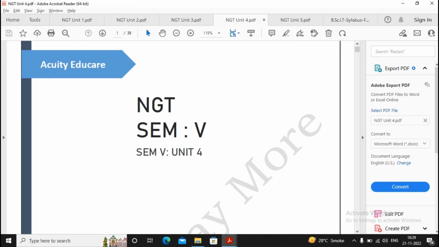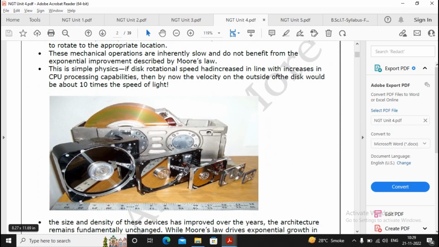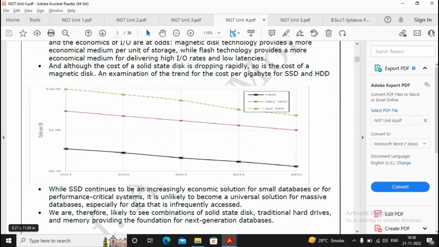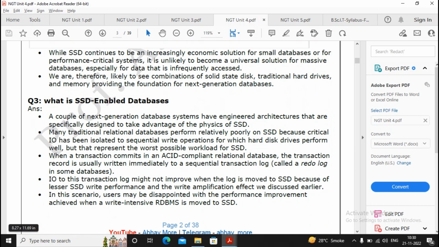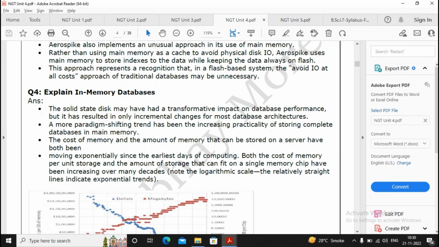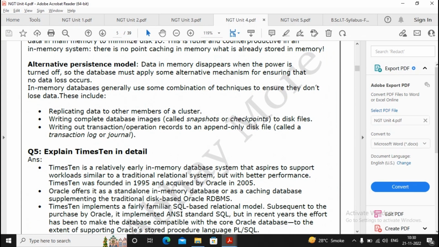Now unit 4, let's try to work out what is the end of this. Please read it properly. Moving ahead, the next question comes as explain the economic of this. Please read it properly. Everybody nowadays has SSD in our laptops also, so you know what is meant by SSD and what is meant by HDD, what is meant by in-memory database. So please read it properly about in-memory database.